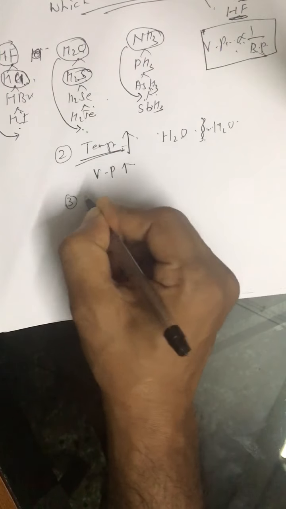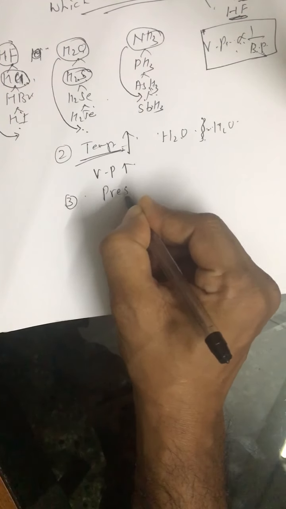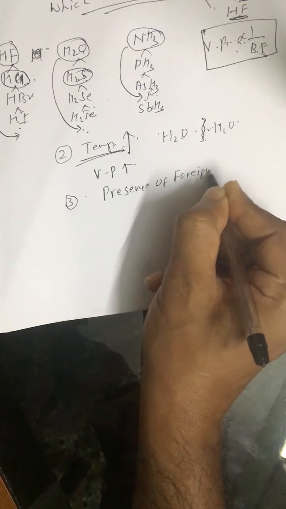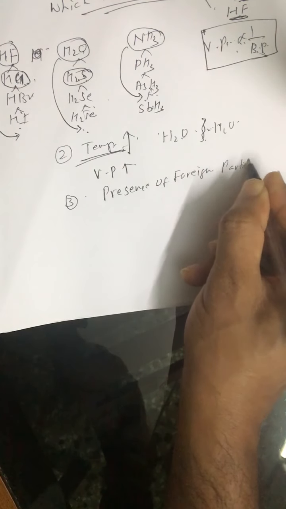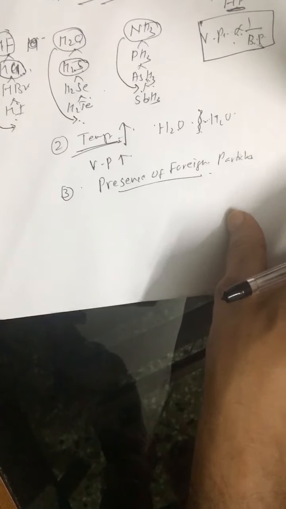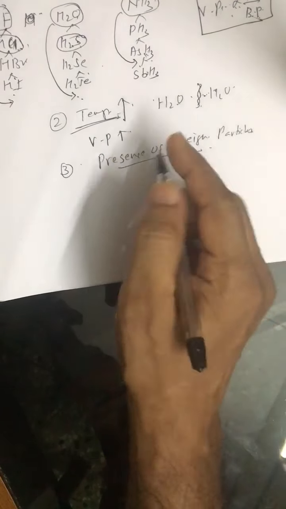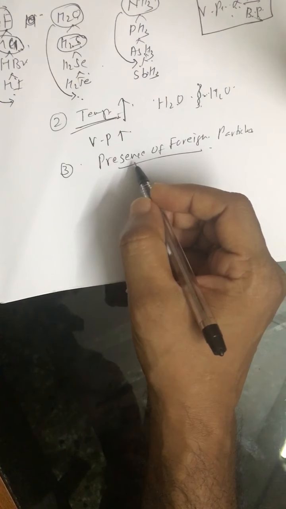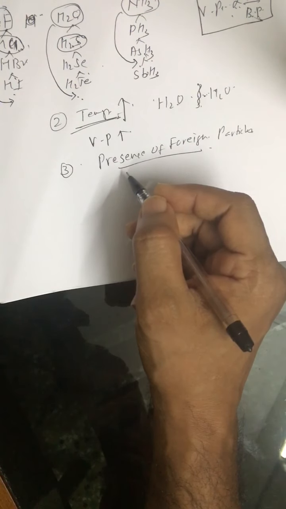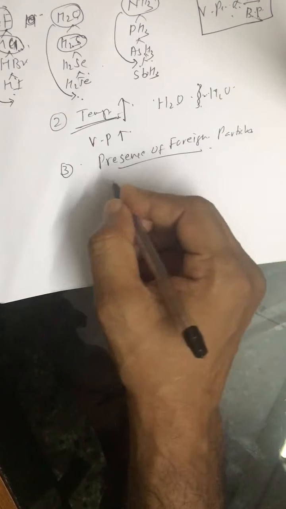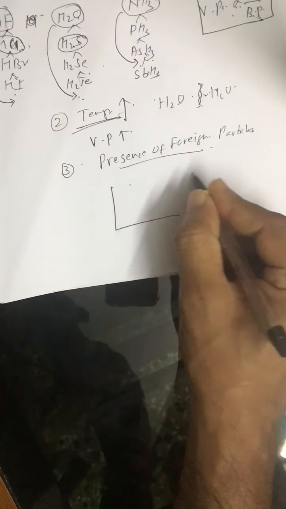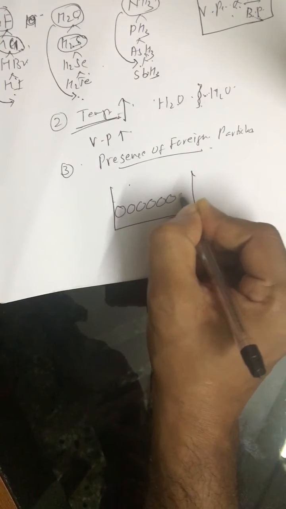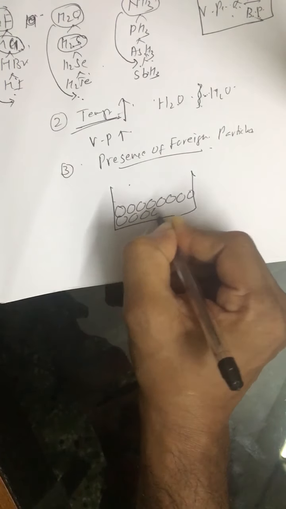The third factor is the presence of foreign particles. If you add some sugar to water, the vapor pressure decreases. The reason is that these sugar particles, the solute particles, occupy some of the surface positions.